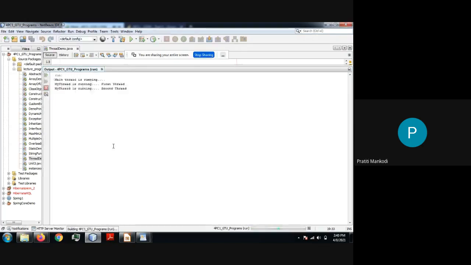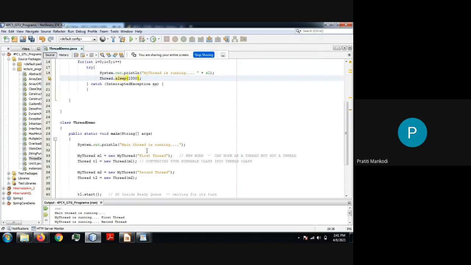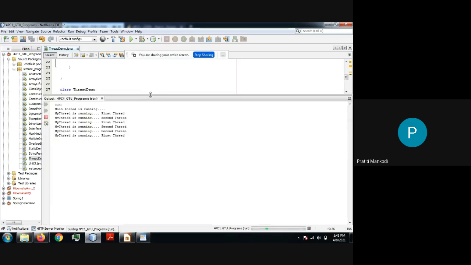Can you see this? After it is taking a little bit of gap. This is in a millisecond. So it is taking a gap. After printing something, it is taking a gap. Right? So why is it so? We are making our thread sleep for some time before going to the next iteration.